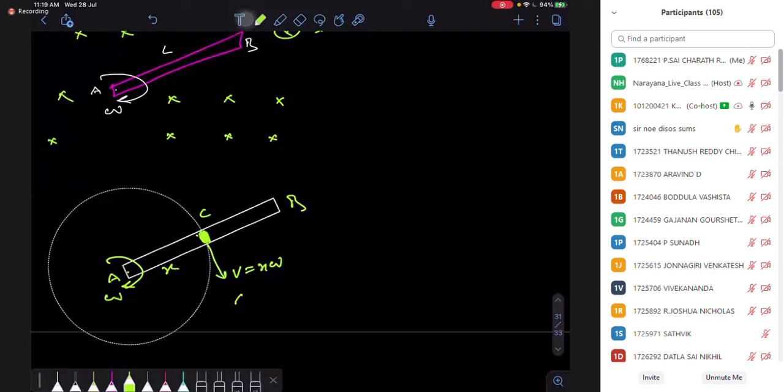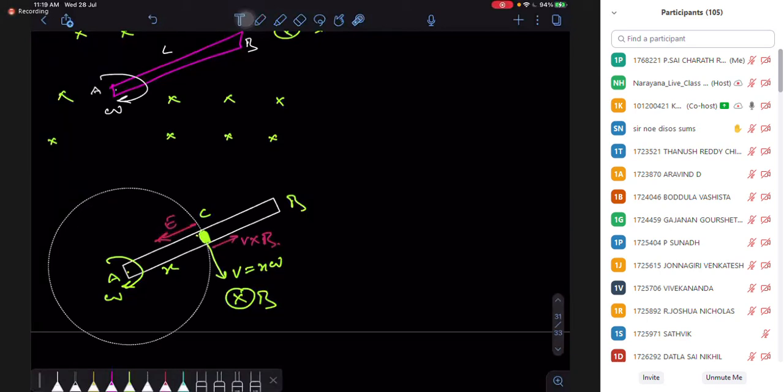The magnetic field is into the page, so where is my V cross B? If you take V cross B, rotating the finger from velocity toward B, it will give me V cross B in the outward direction. If V cross B is outward, my electric field is going to be in the downward direction. So there is an electric field also.